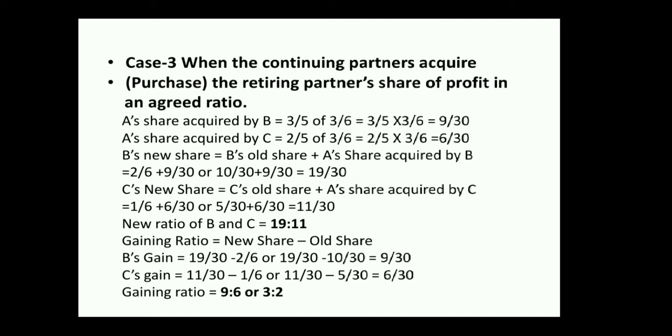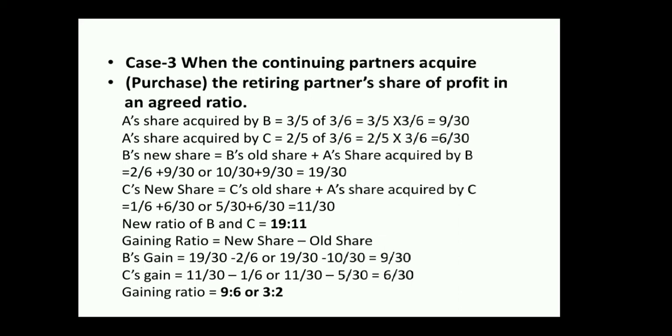And gaining ratio equals new ratio minus old ratio, you know it. So B gains: B का new ratio कितना है, 19 by 30 minus old ratio कितना है, 2 by 6, और 19 by 30 minus 10 by 30. So 2 by 6, 6 को आप कन्वर्ट कर दो 30 को, so 5 इंटू करो, so 10 by 30 है. So 19 by 30 minus 10 by 30 equal to 9 by 30.